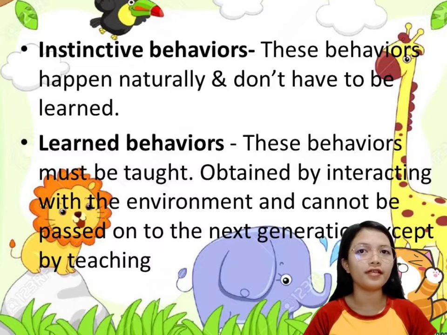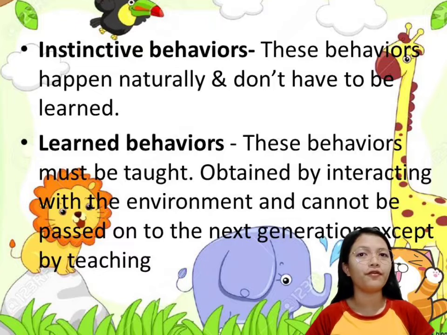Instinctive behaviors happen naturally and don't have to be learned. For example, a bird migrating before the winter season. While learned behaviors must be taught or obtained by interacting with the environment and cannot be passed to the next generation except by teaching. For example, by watching the mother duck, baby ducks learn how to avoid danger and to know what is good to eat.